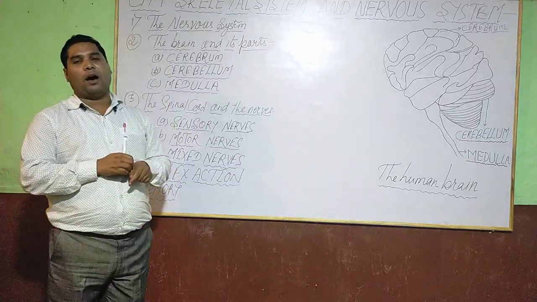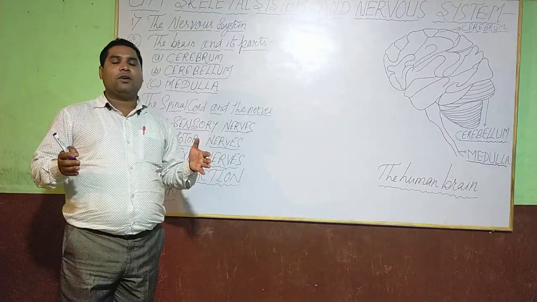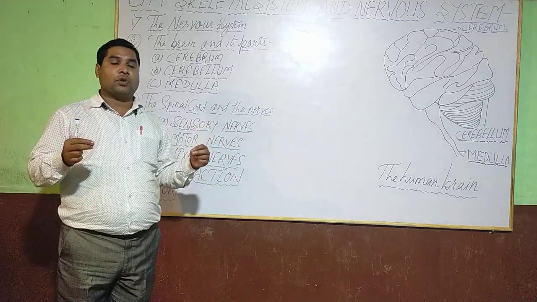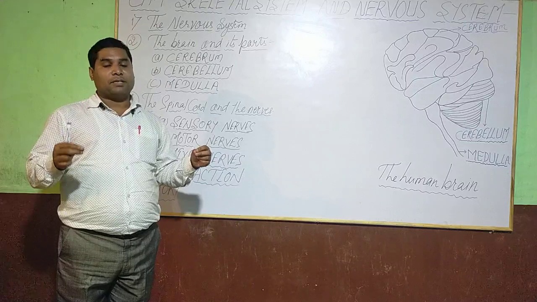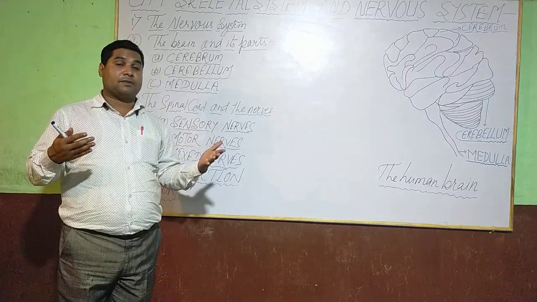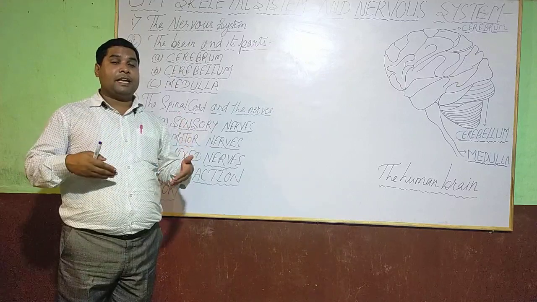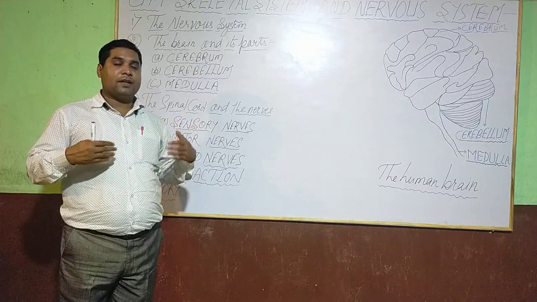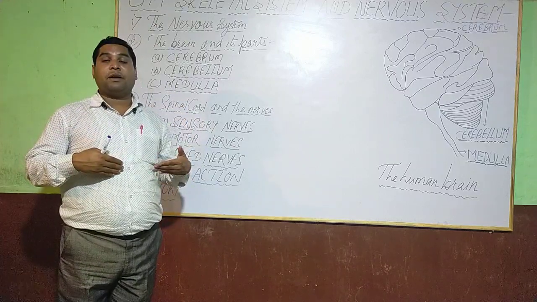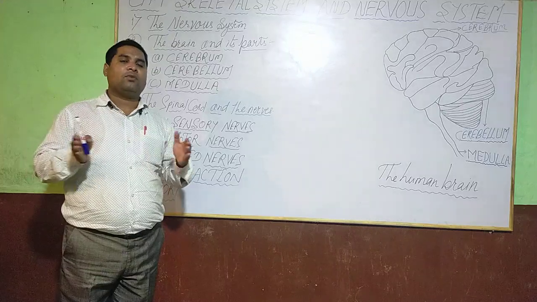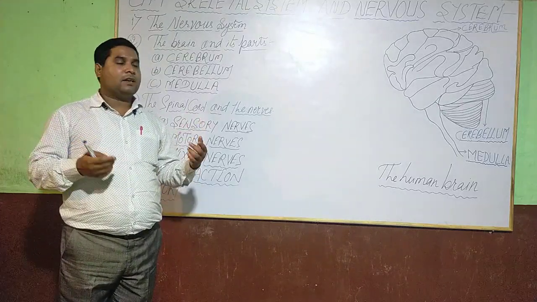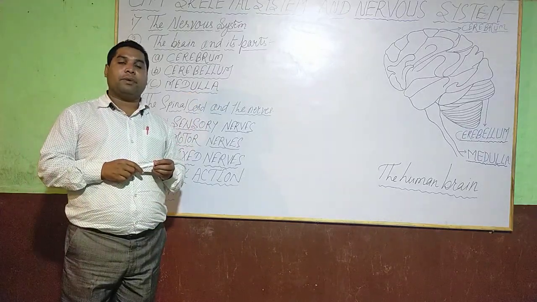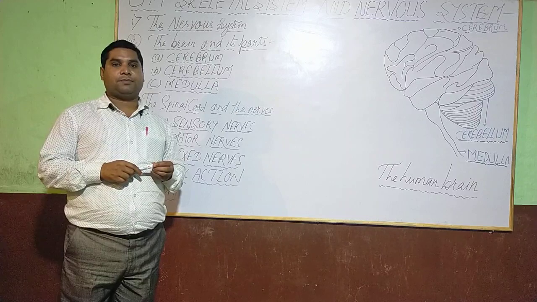Next is medulla. Medulla, also known as brain stem. It is the smallest part of the brain and it controls involuntary muscles, also involuntary functions like breathing, sneezing, coughing, blood circulation, movement of the food in the alimentary canal, or all the involuntary actions or functions controlled by the smallest part of the brain known as medulla or brain stem.